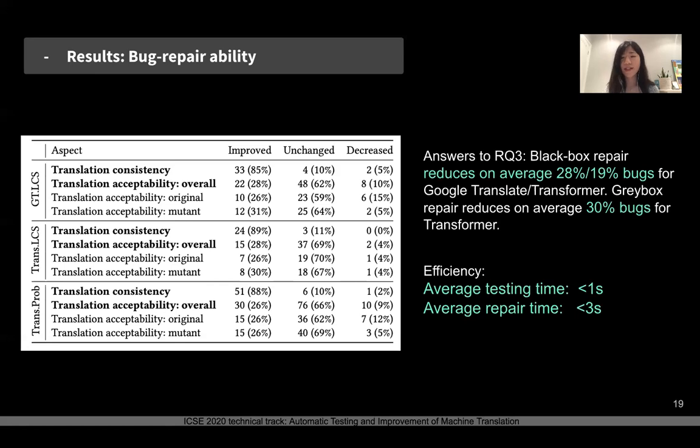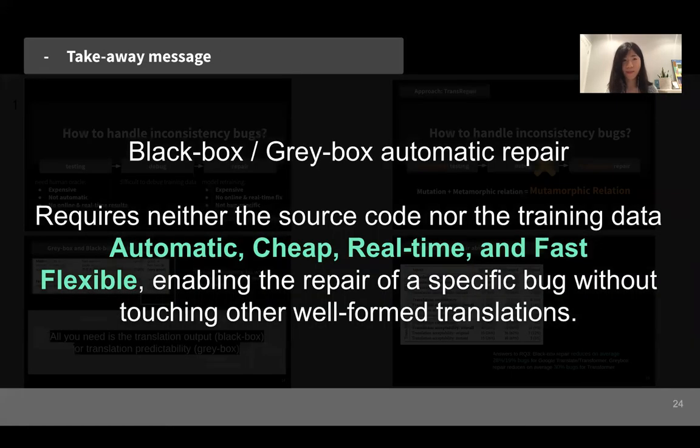For the efficiency, we also would like to know whether our approach is fast enough to provide real-time feedback for users. We found that the average test time is shorter than 1 second, and the average repair time is shorter than 3 seconds.